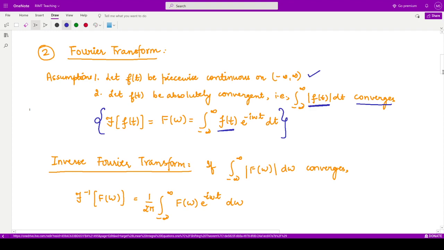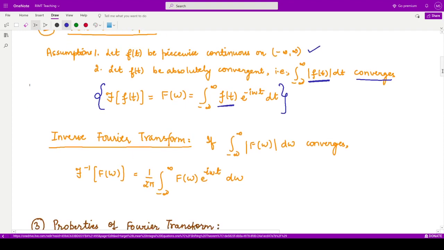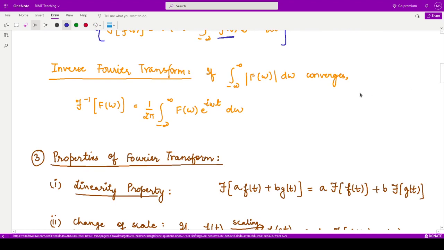Next, what is the inverse Fourier transform? For the inverse Fourier transform, we should have the assumption that the integration from minus infinity to infinity of the absolute value of F of omega d omega converges.